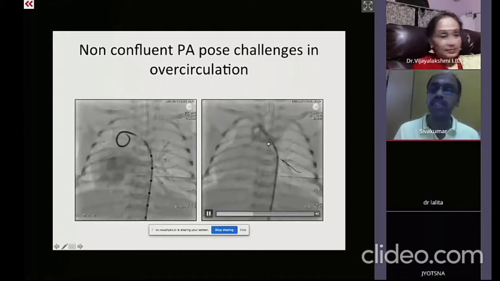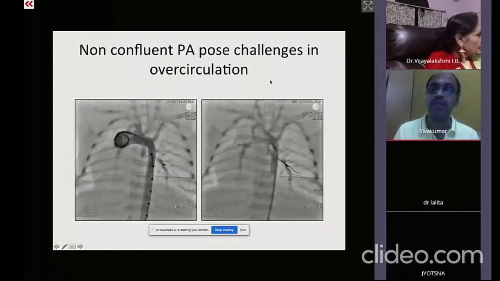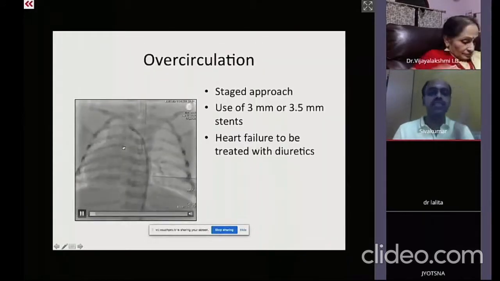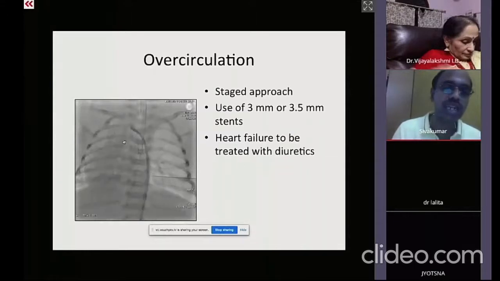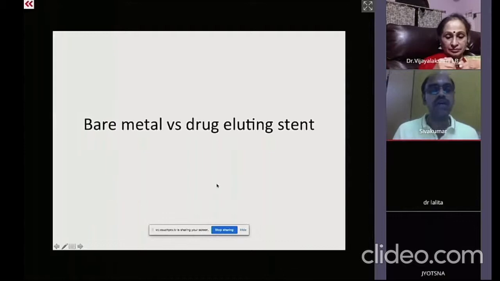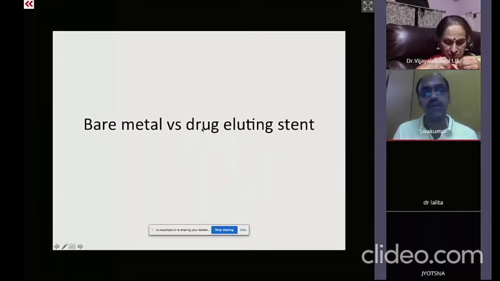So each ductus is wired independently. This is a left duct being wired independently and a right duct being wired separately. In these cases, we need to go for slightly smaller stents in order to avoid pulmonary overcirculation. The question is whether you have to use a bare metal stent versus a drug-eluting stent in a newborn baby.